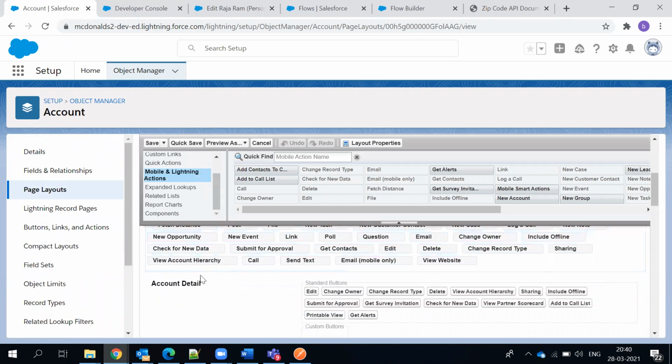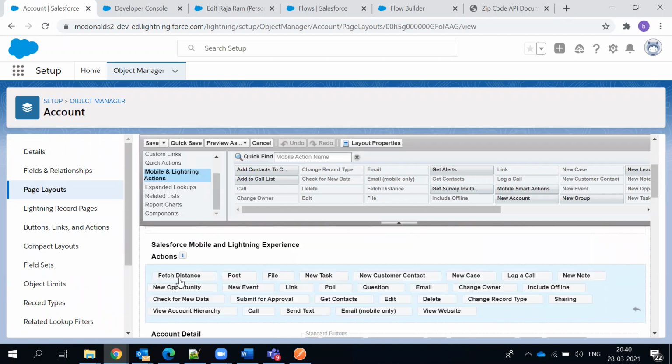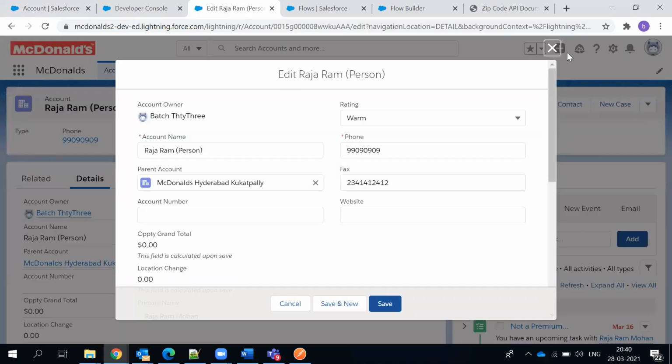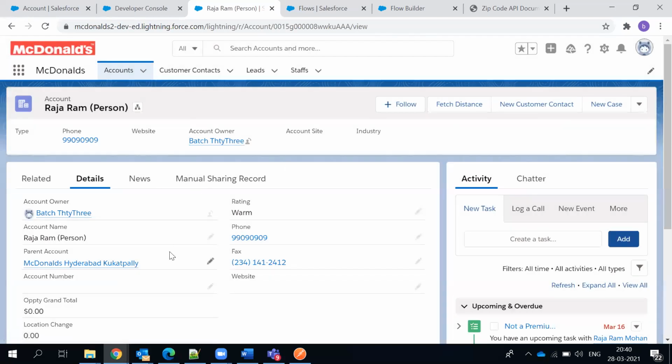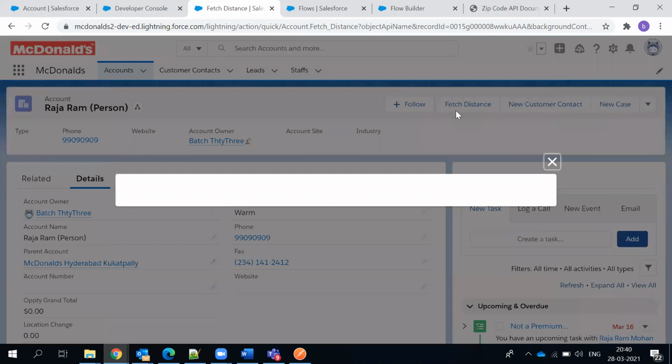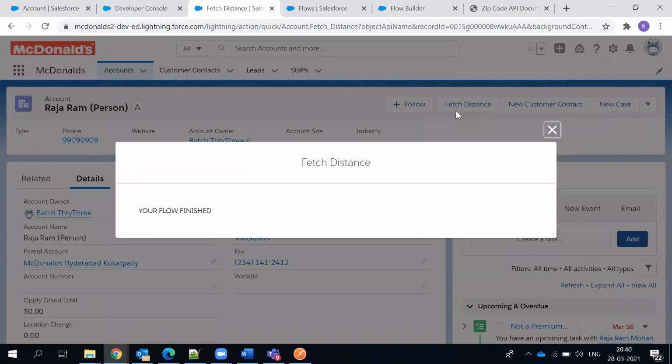You just have to drag and drop where you want. So look at this, fetch distance. It was last, I dragged and dropped it to the front and I saved it. And now I open a record, I got this button here. Anyway, these values are not there, so I'm just fetching the distance here. So your flow finished.